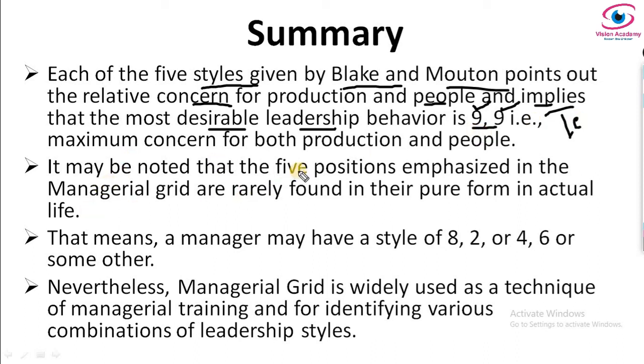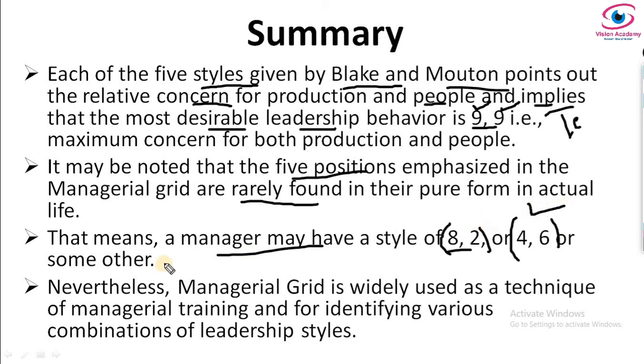One more thing in case of this managerial grid: it may be noted that the 5 positions emphasized in the managerial grid are rarely found in their pure form in actual life. Why? Because a manager may have a style of 8-2 type or 4-6 type, but there is no description for this kind of numbers.